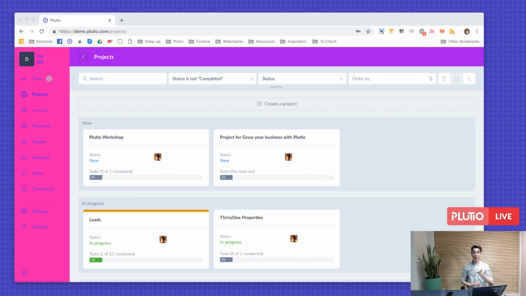Yes, fixed amount per task is coming. You'll be able to assign a time limit on tasks. So when you reach or are about to reach that time, it will notify you that you're about to reach the time you specified. Do you want to continue, or do you want to pause it there? So that is coming soon.